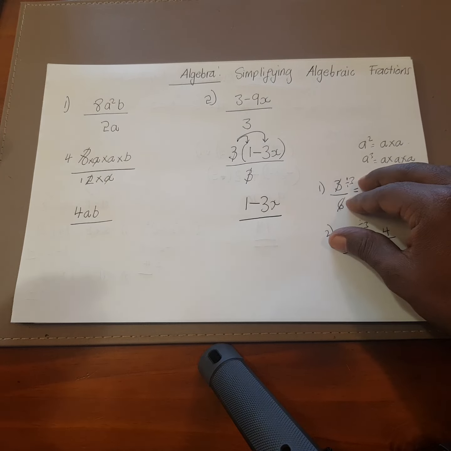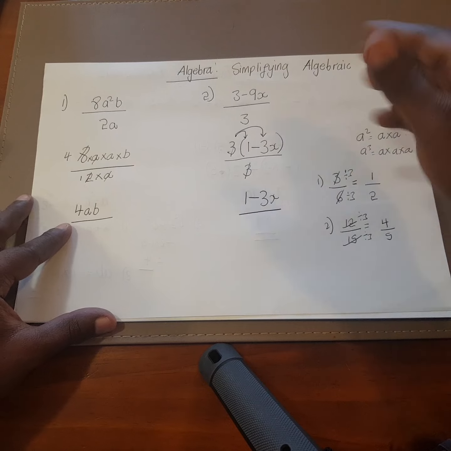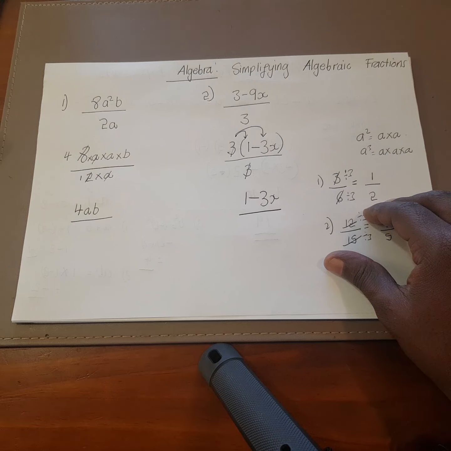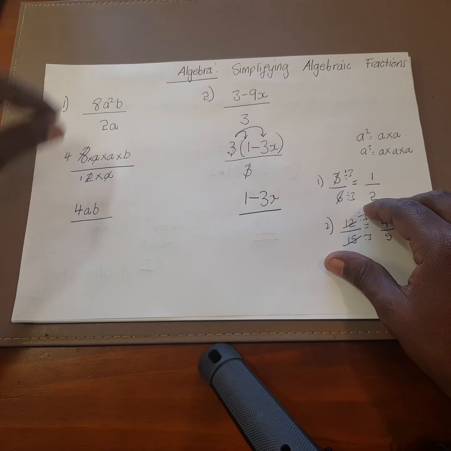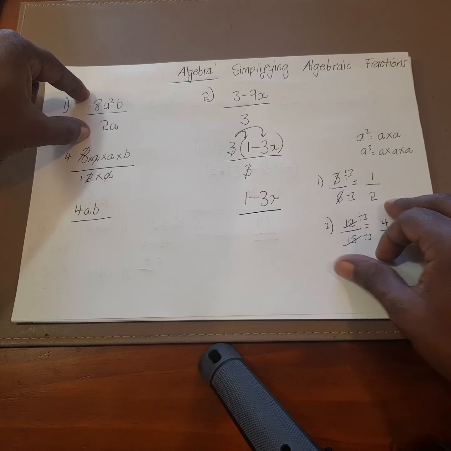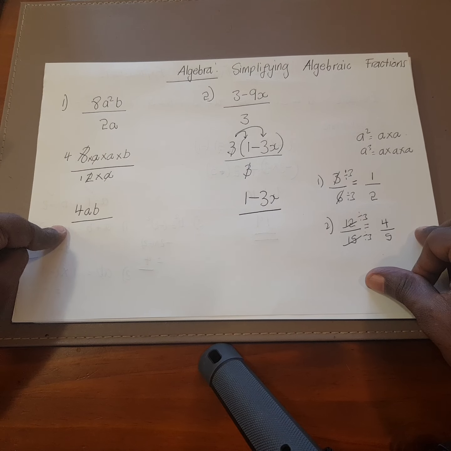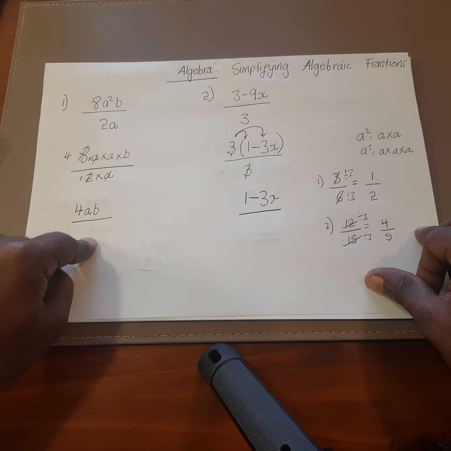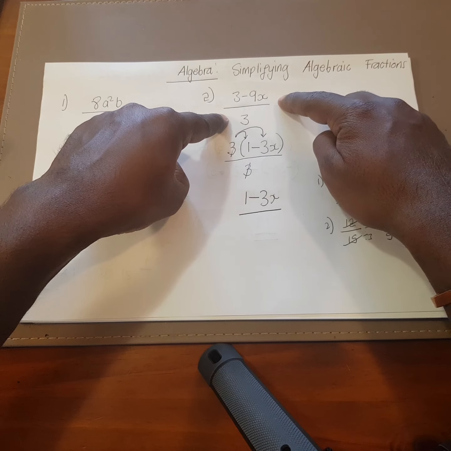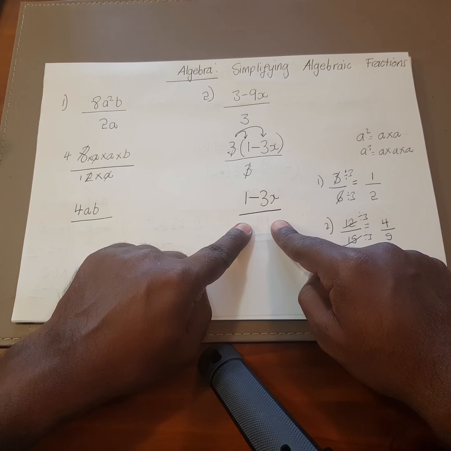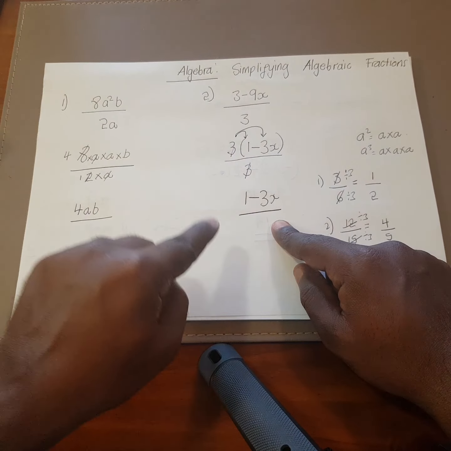So in mathematics, particularly in algebra, simplifying means taking something complex and dividing it by using common factors or common terms to its simplest term. So if you simplify that to this, so you can see 8a squared b divided by 2a, that became simplified to this. So you can see between that and that, from the origin to the destination, you actually realize that this is more simplified. All right, you look at this question here, (3 minus 9x) divided by 3. That's the original expression. We've now simplified it to 1 minus 3x. So you can see what was complex, we've now made it simple.